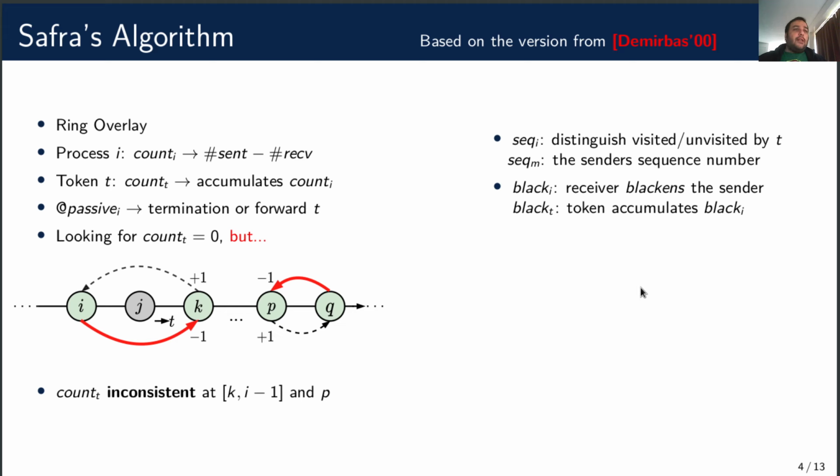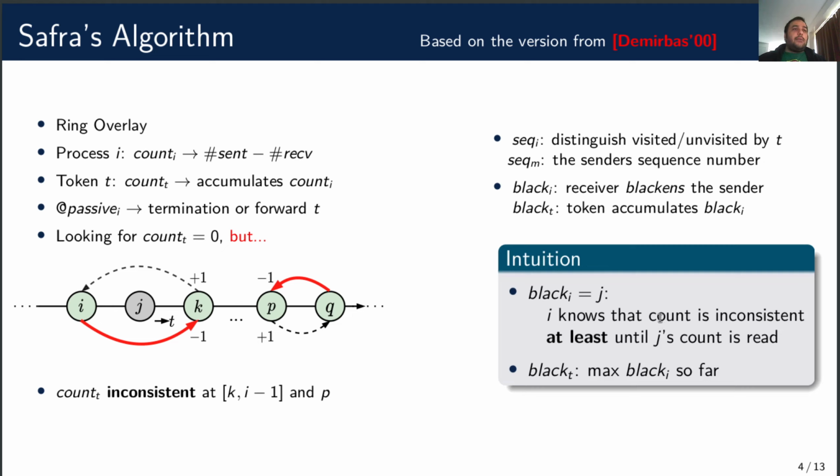This forces a delay in detection until the sender is visited. Intuitively, when I marks J, it knows that the count of J is needed to reach consistency. The black accumulation in the token just keeps track of the furthest process whose count is needed.